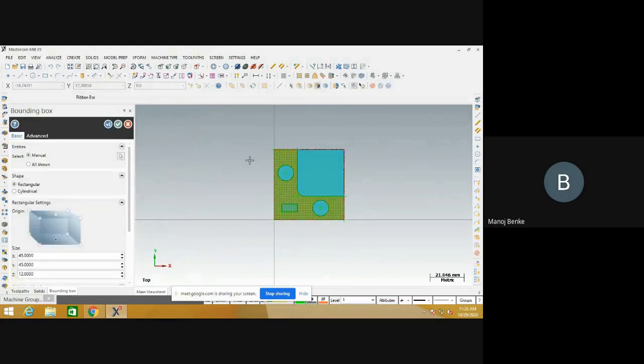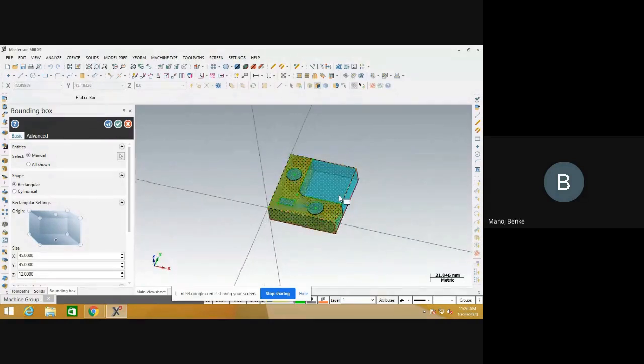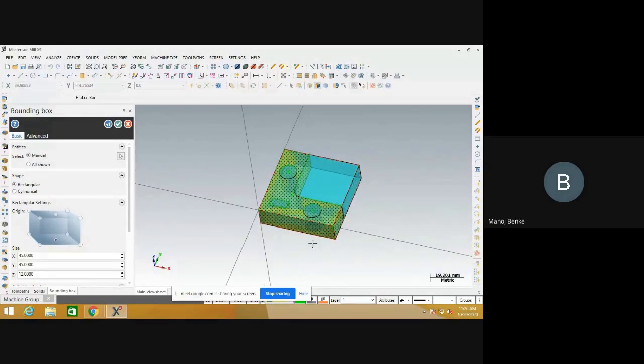It will show the optimum required raw material. The blue line and blue shaded region indicate the optimum raw material required for this component. If you want extra raw material, you can add it in the size given in this window. So 12 mm, I have added here 17 mm. You can add 14 mm material here, because 2 mm material is removed by the facing cut.